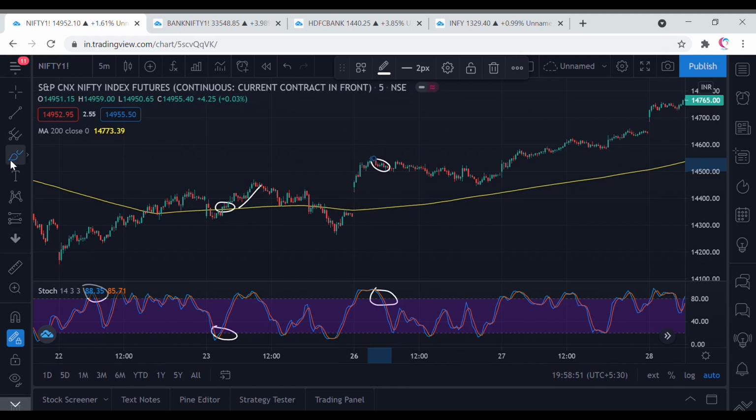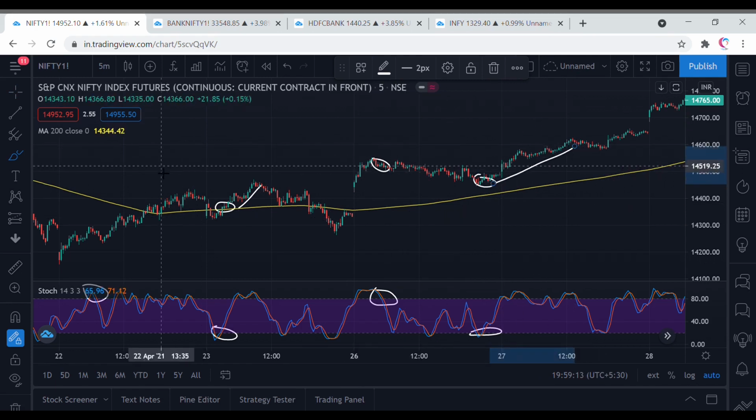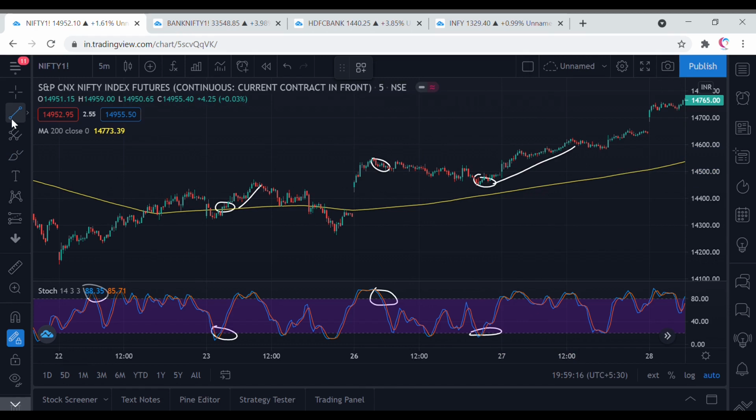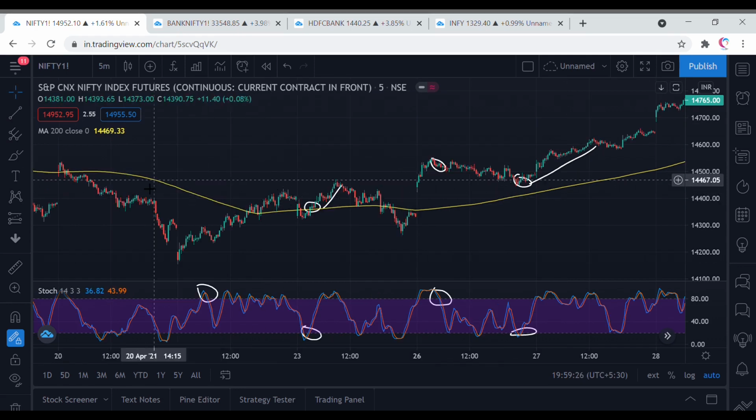Like we will be getting a long signal here. You can see the stochastic went from oversold coming back to the neutral zone, and we get a long signal around this point of time, around 14,470, and you can see you would have made very good profits, 100 points, 150 points, easy money for you if you are following the trade with good discipline, with what the requirements are in the trade, and not taking trades in a hurry, only taking trades when you're getting the signals.